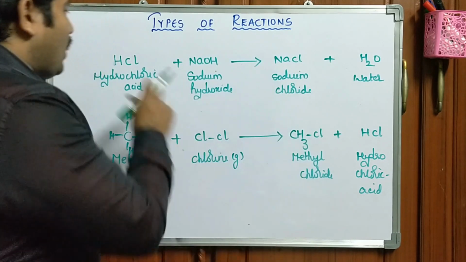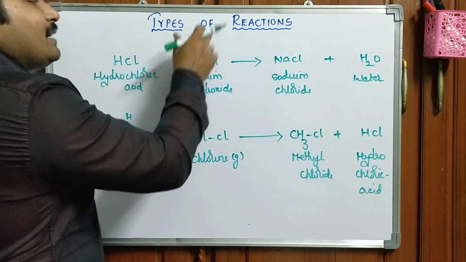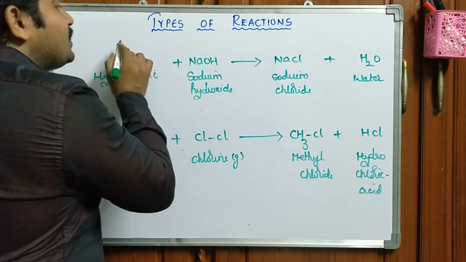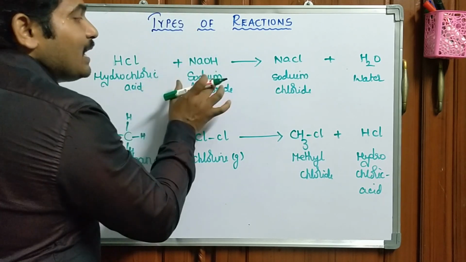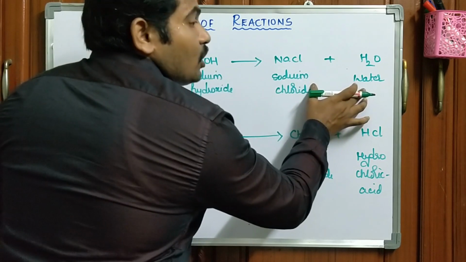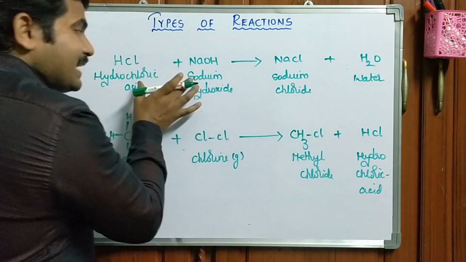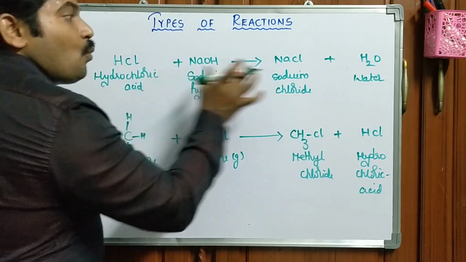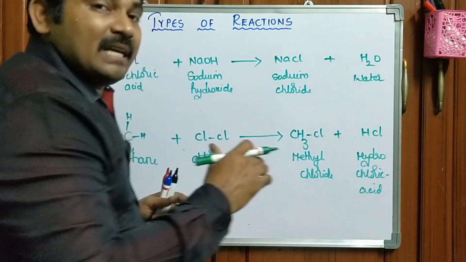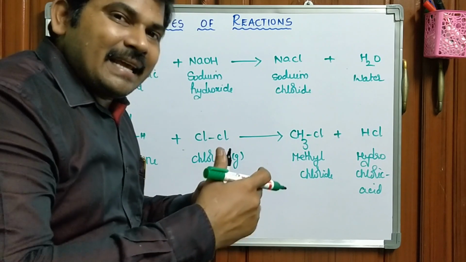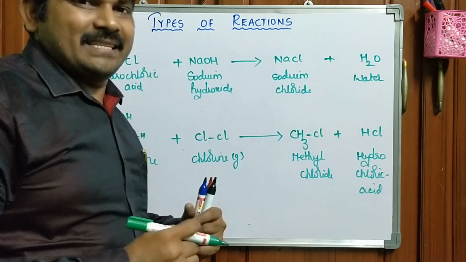Whatever the inorganic compounds are involved in the reaction, these compounds are also called reactants. These are called products. So these reactants are highly reactive. Whatever the products are formed, these are also highly reactive. That's why most of the inorganic reactions are reversible reactions.